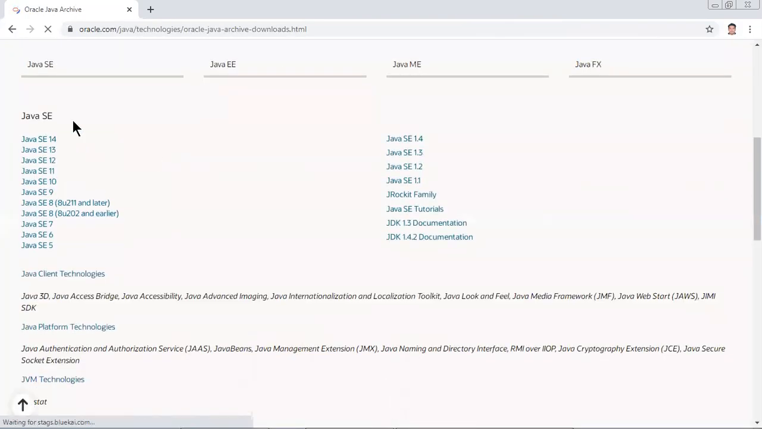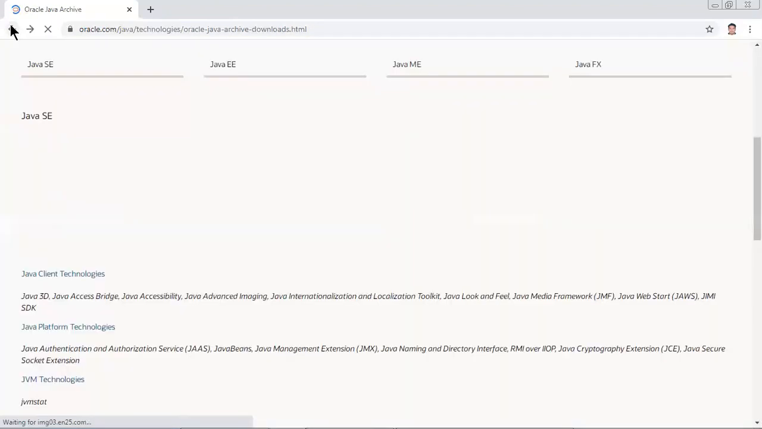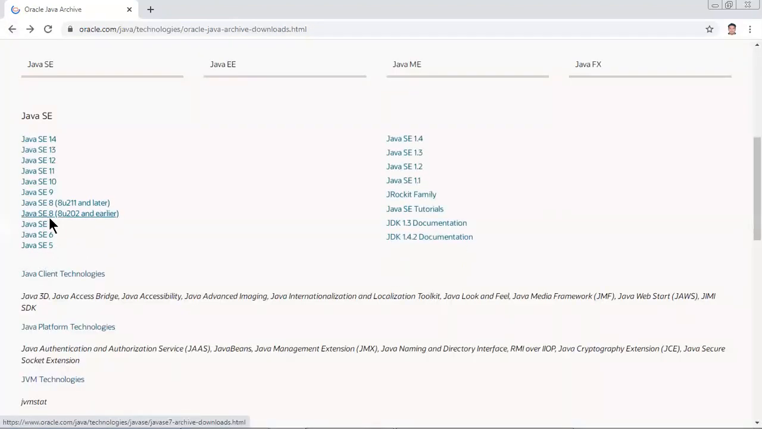Here you can see Java SE from Java SE 5. SE means standard edition. I repeat, Java SE means Java standard edition. From 5th version to 14th version you will find here. Clear na? Now if I click on Java SE 6, but I recommend you all to download above 7. Java SE 8, you all download Java SE 8. That will be fine for you all. Let me click Java SE 8.